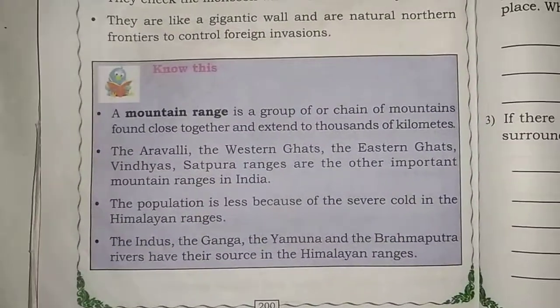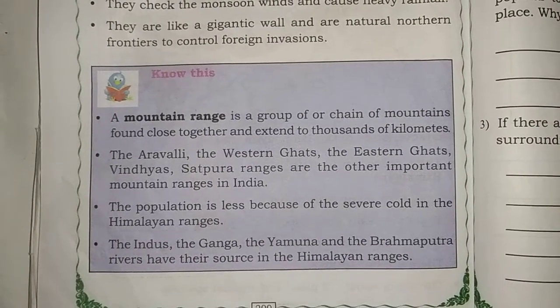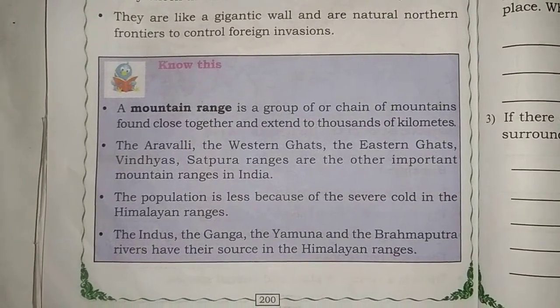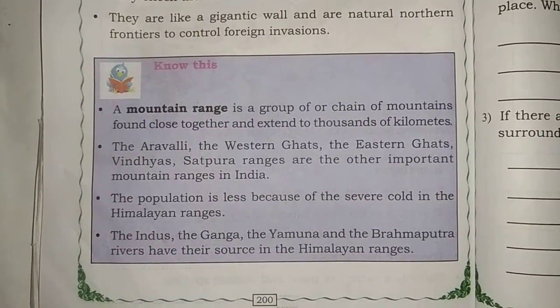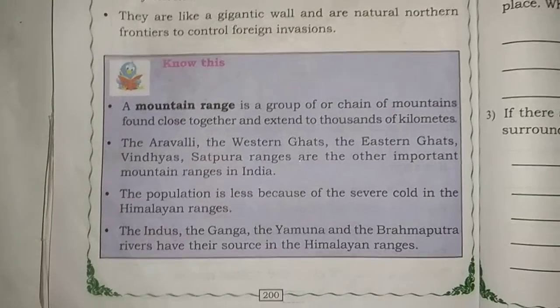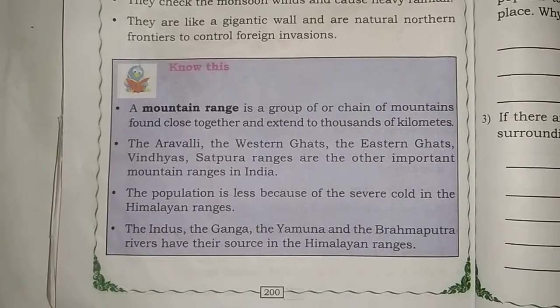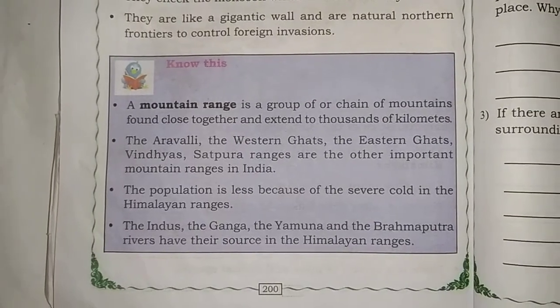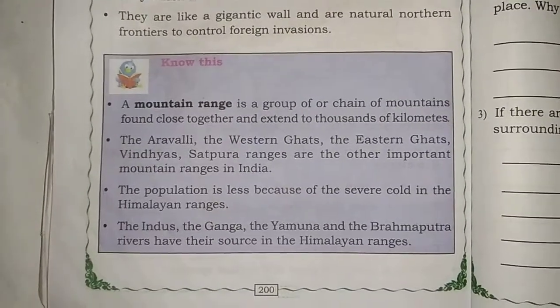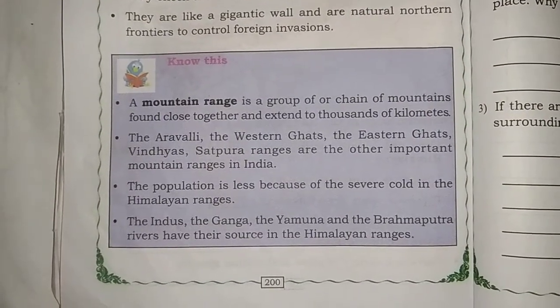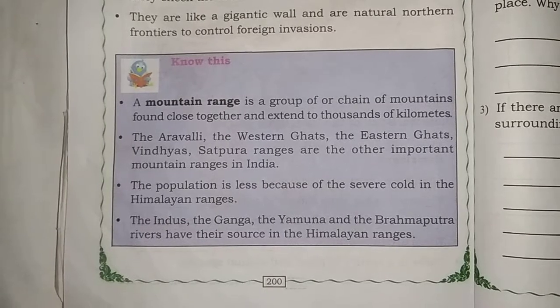Okay, and also a mountain range is a group or chain of mountains found close together and extending for thousands of kilometers. Here the Aravalli, the Western Ghats, the Eastern Ghats, Vindhya and Satpura ranges are the other important mountain ranges in India. The population is less because of the severe cold in the Himalayan ranges. The Indus, the Ganga, the Yamuna and the Brahmaputra rivers have their sources in the Himalayan ranges.